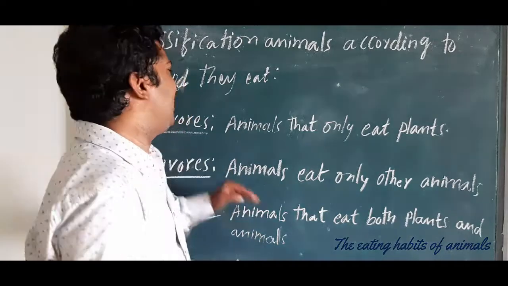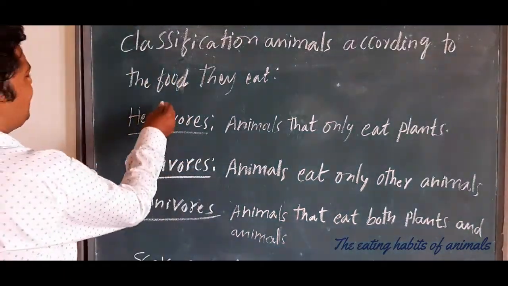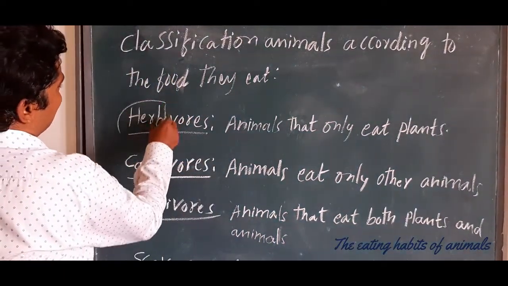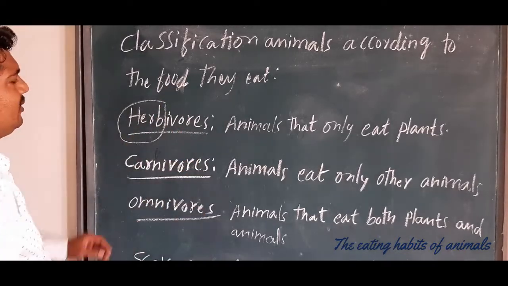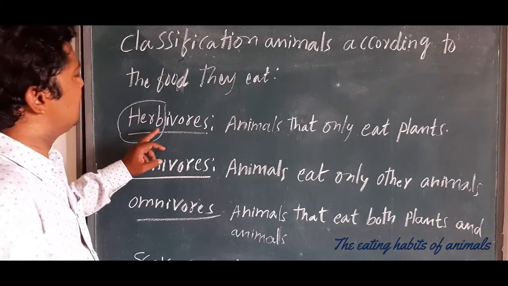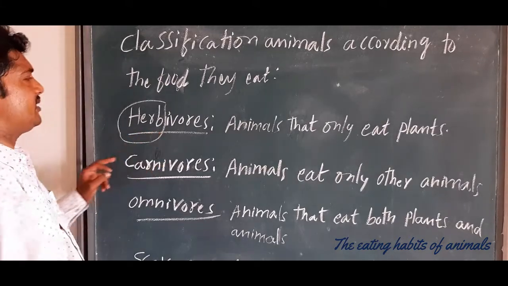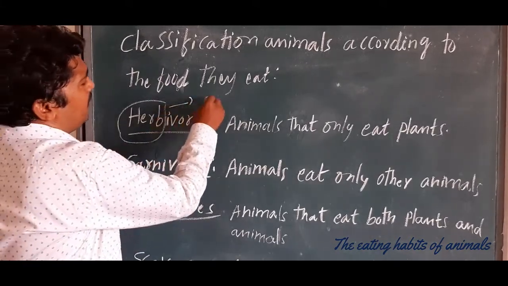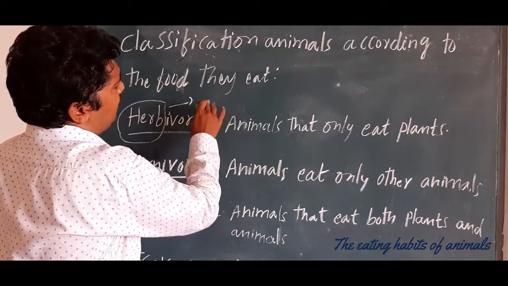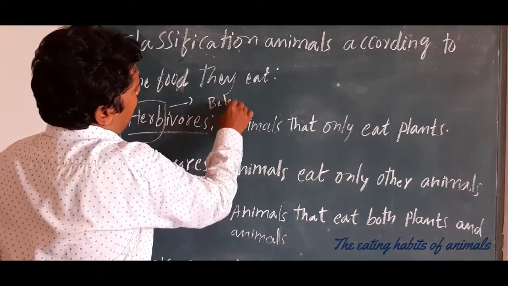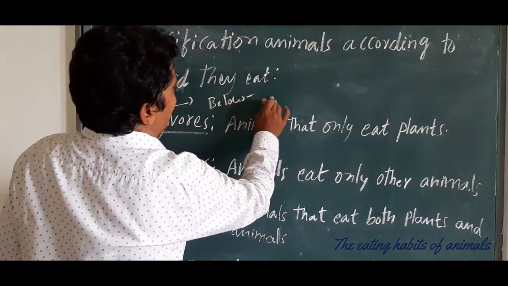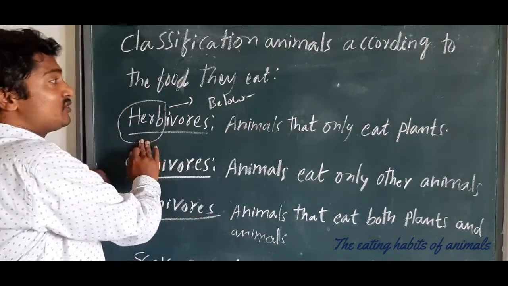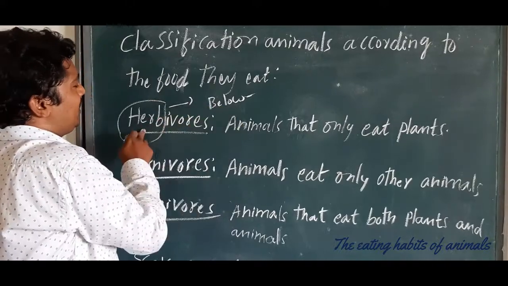Let's see herbivores. What is the meaning of herb? Can you tell me, children, what is the meaning of herb? Herbs are plants of below 6 months or 1 year.